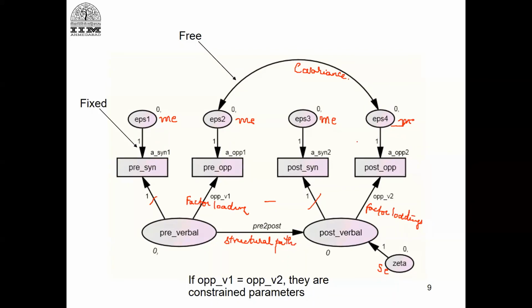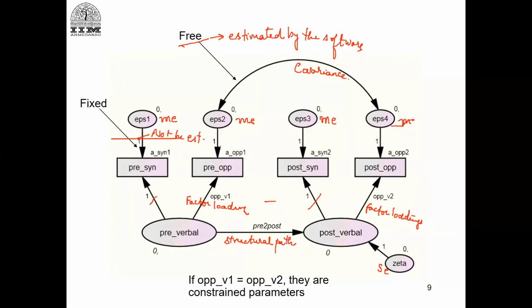So free parameters are all the parameters that have to be estimated by the software. Fixed parameters are those which you have specified, and they will not be estimated by the software.